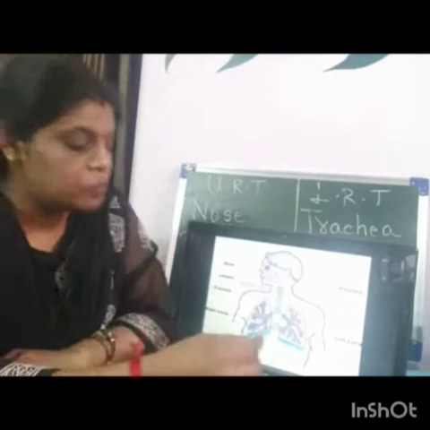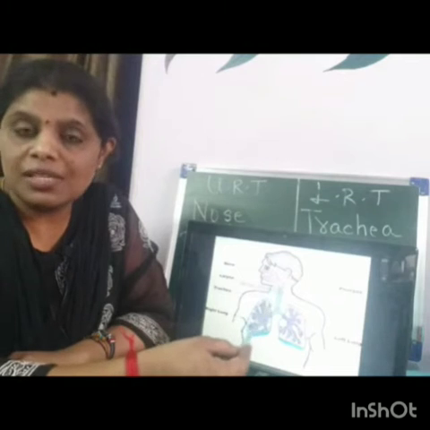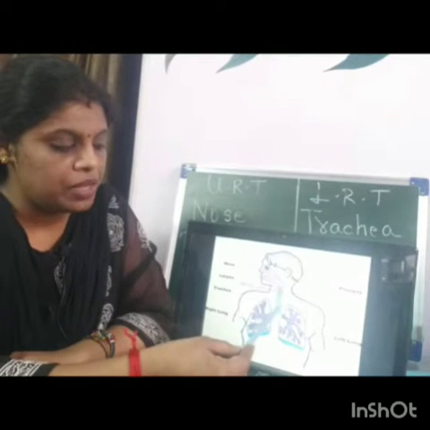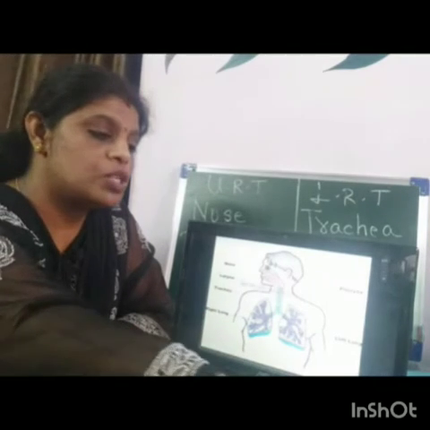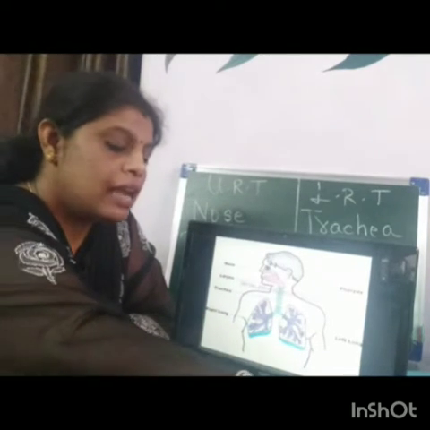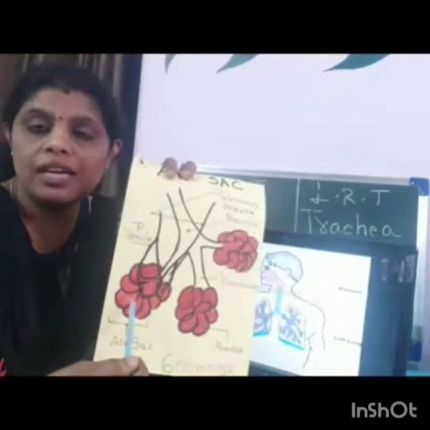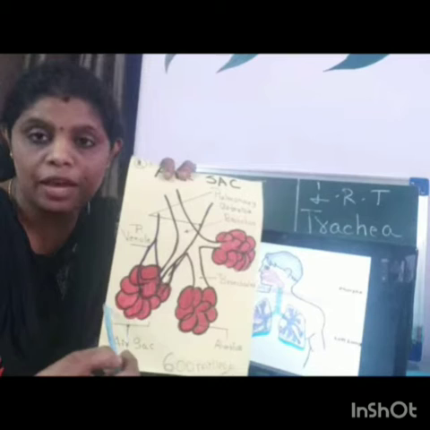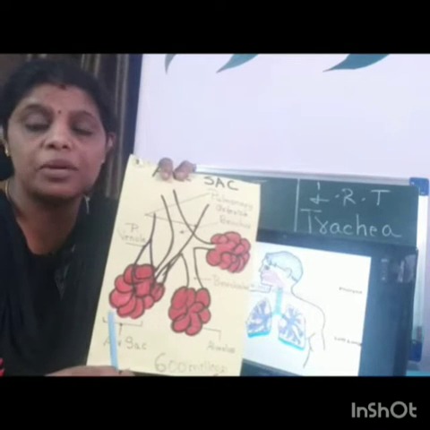The trachea has 16 to 20 ring-like structures, C-shaped cartilage. The bronchus and bronchioles possess something called alveoli. The alveoli are present within the alveolar sac or air sac, which helps in the exchange of gases, oxygen and carbon dioxide.